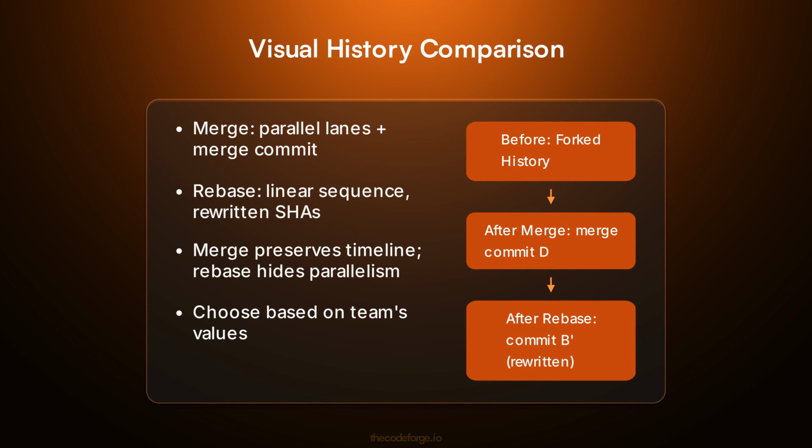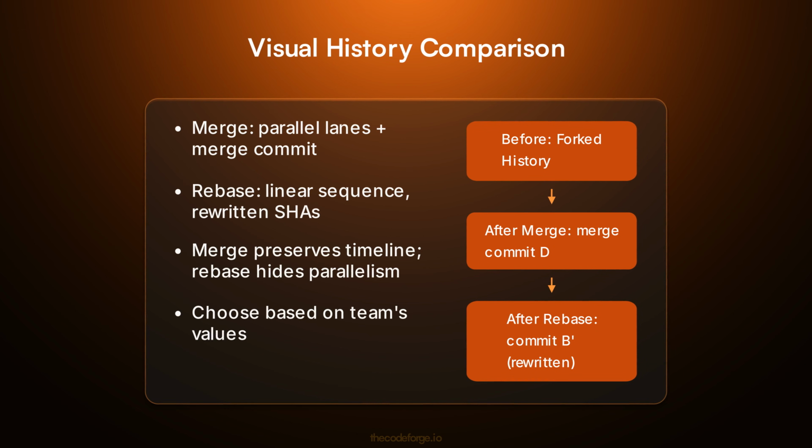Before, both branches diverge from a common ancestor. After merge, a merge commit ties them together, showing both lanes. After rebase, the feature commits are replayed on top of main, appearing as if they were developed sequentially. The rebase diagram hides the parallel development, which is great for a clean changelog, but bad for understanding the timeline.